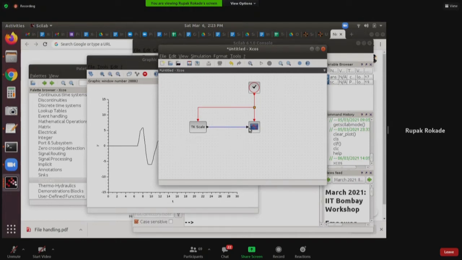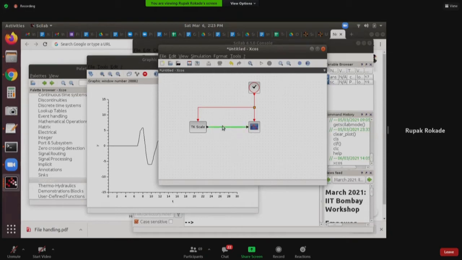So for that, if you don't use TK-scale, you will either have to code that part beforehand, or you will have to stop the simulation and start again, which is not a good idea. Okay. So this is about TK-scale as sliders.